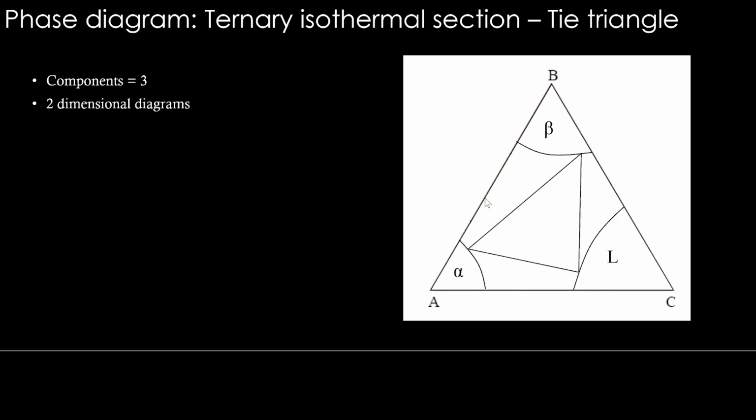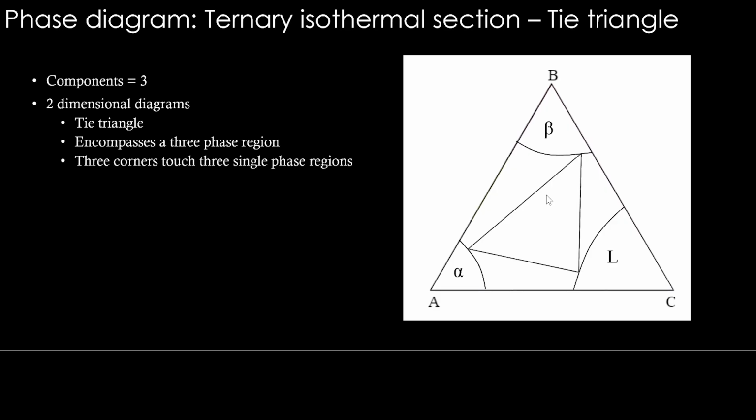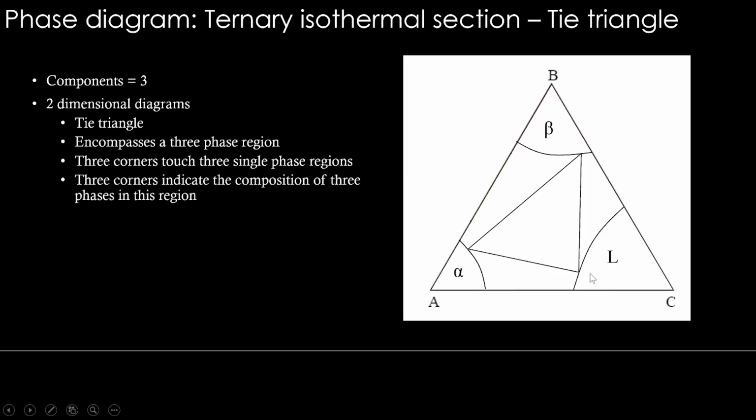Now, what about the tie triangle? This is a tie triangle. This triangle is touching three phases, alpha, beta, and liquid, and it encompasses a three-phase region. So if your overall composition falls within this, the microstructure has three phases in it. These three corners touch three single-phase regions here, here, and here, and by that, they indicate the compositions of the three phases in this region. You know how to read the composition for each point. This is the composition of alpha, this is the composition of liquid, this is the composition of beta.